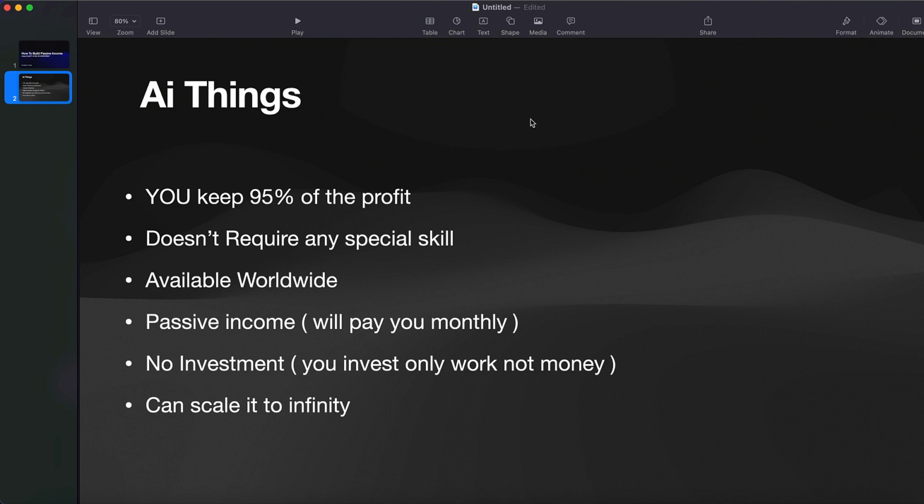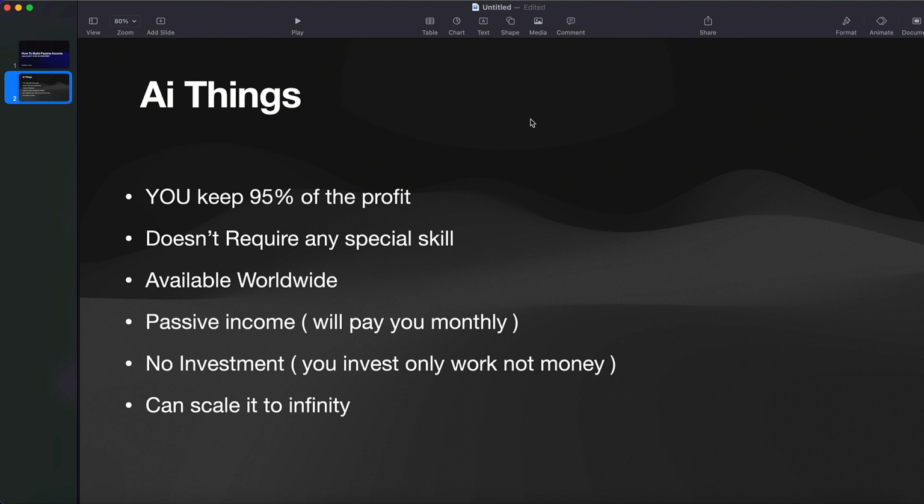It is also available worldwide and you're going to earn passive income. What this means is that you're going to earn every single month from this method, and if you set it up right, it is going to last a long time. This doesn't require, again, any investment. That means you don't need money to start this method. You can start with $0 today. The only thing you need for this method is to work.